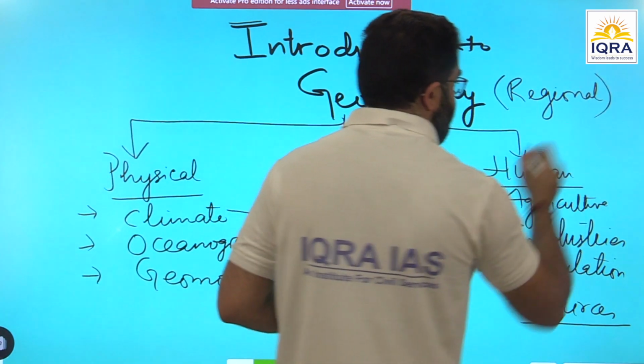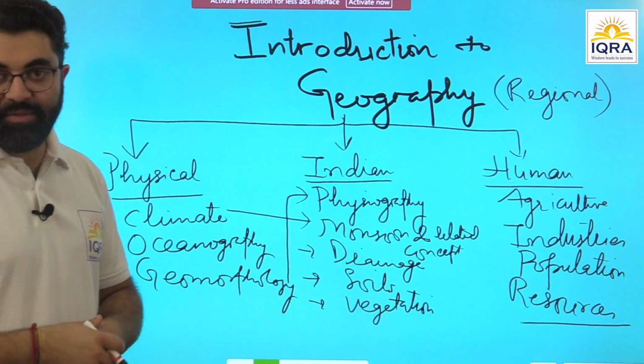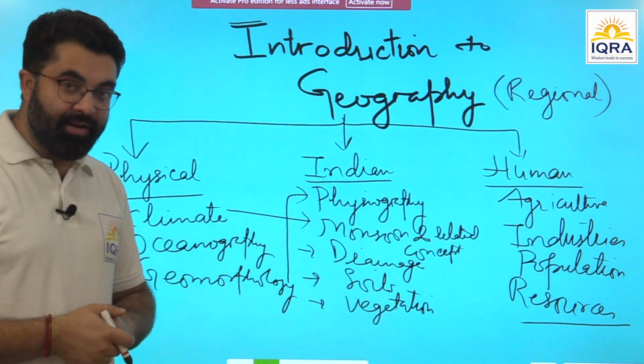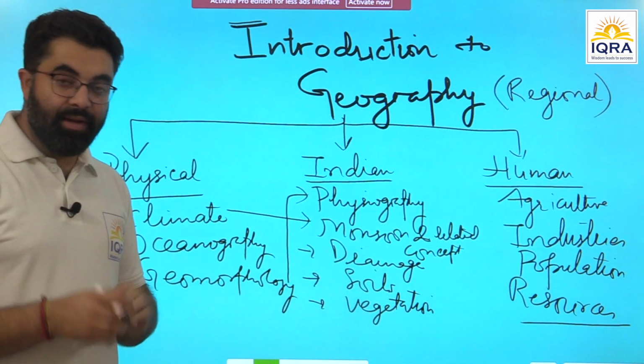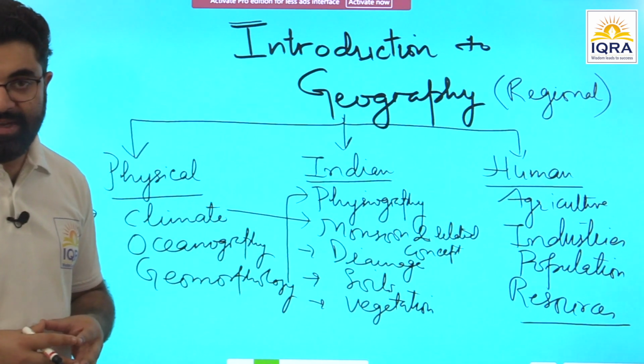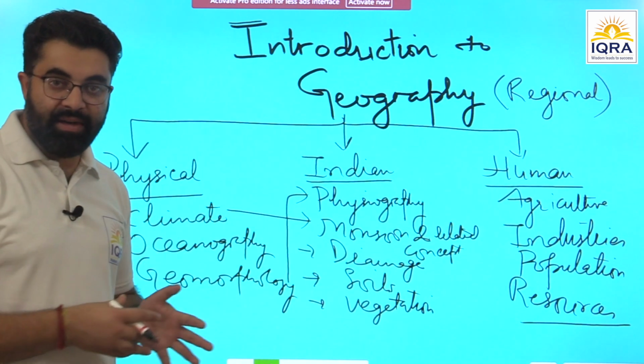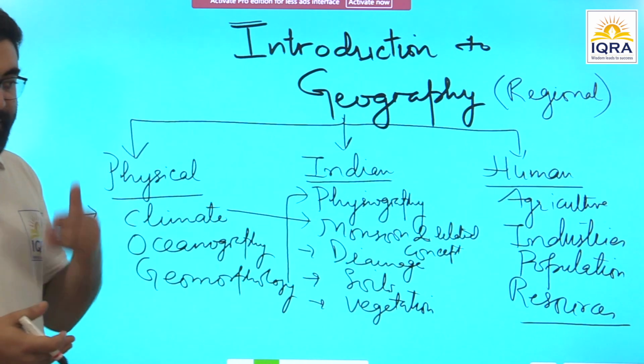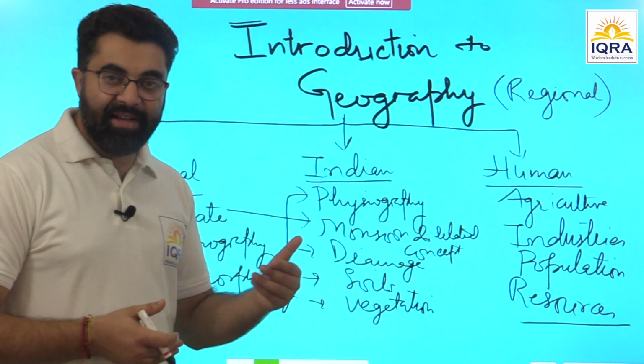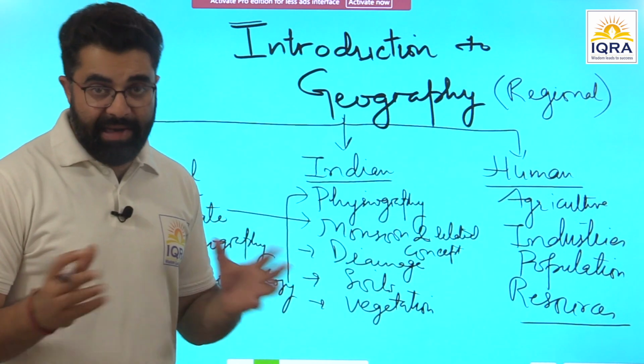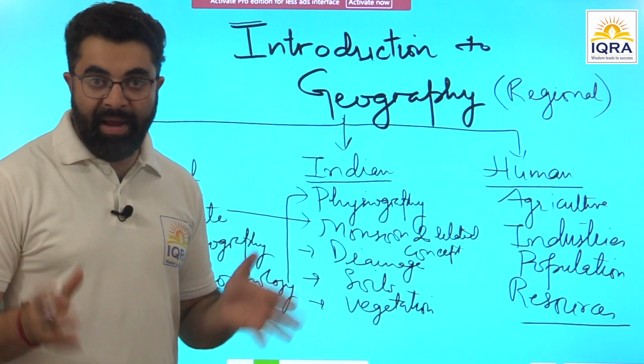Regional aspect. We cannot separate regional aspect from geography. Regional geography is a very, very important branch of geography where we discuss different conditions of continents. We'll have a discussion on all the continents, their population, their economic aspect, the major physiographic settings, and the climate and vegetation of that. So it will be an elaborate discussion on maps,